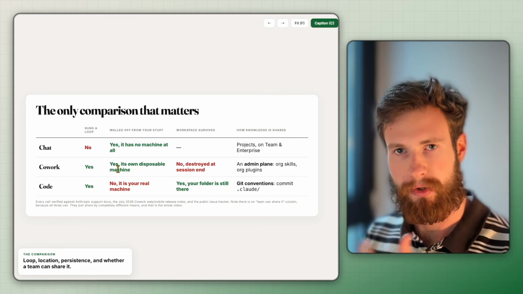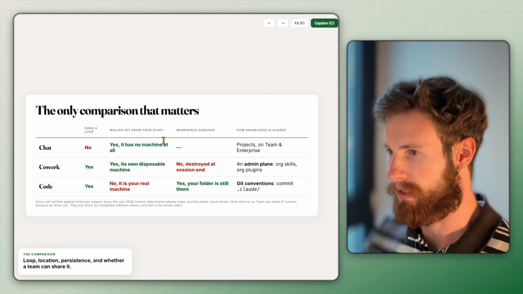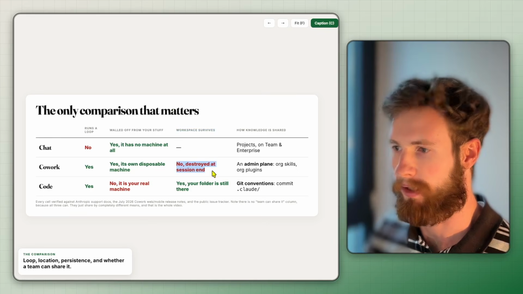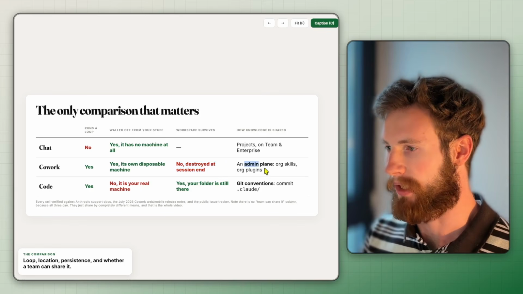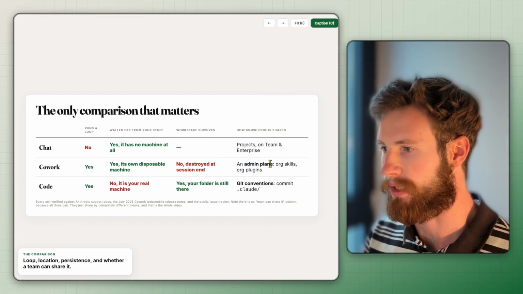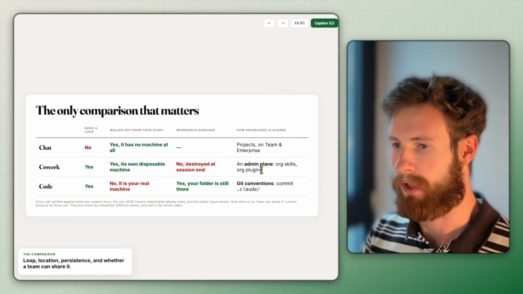But when you switch to a new window, that is completely lost, and that is what workspace survives means. It is destroyed at the end of the session. The knowledge can be shared within an admin plane and organizational skills and plugins.